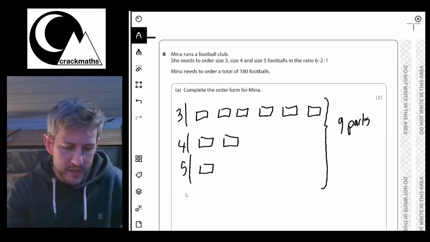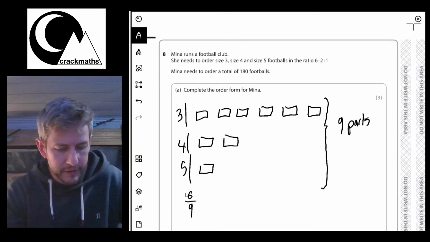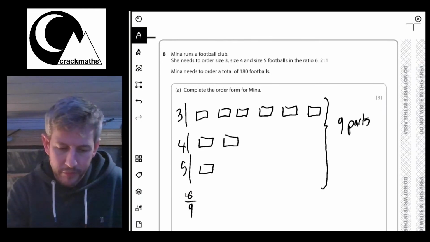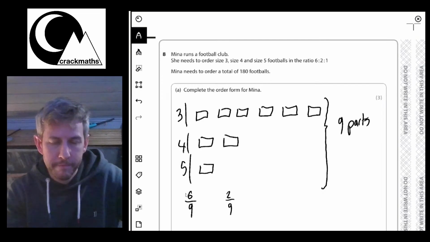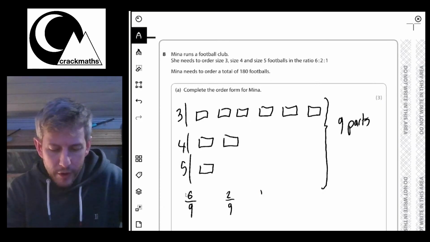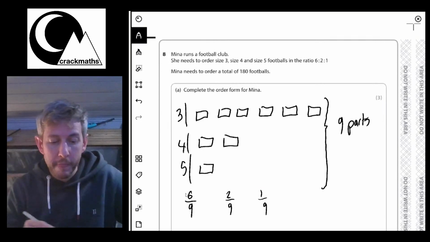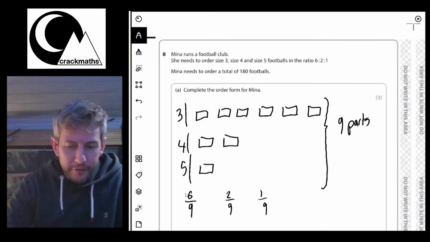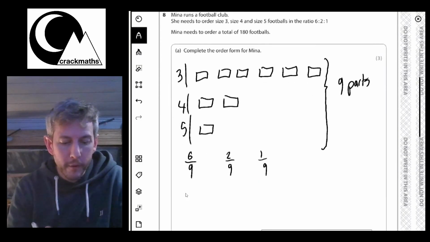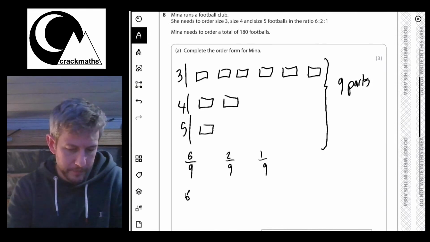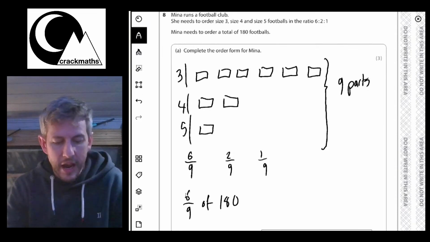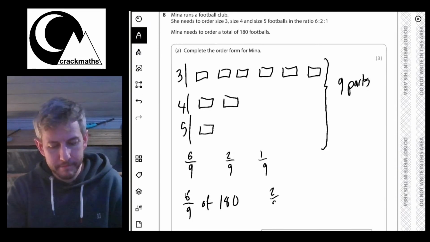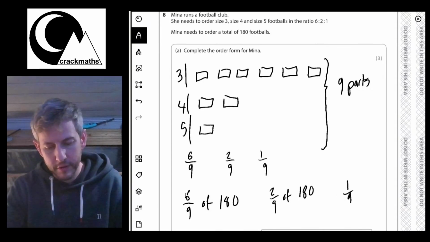And of those parts, we can see 6 out of 9 are size 3. 2 out of 9 are size 4. And 1 out of 9 is size 5. So effectively, what we're looking for is 6/9 of 180. And then 2/9 of 180. And then 1/9 of 180.